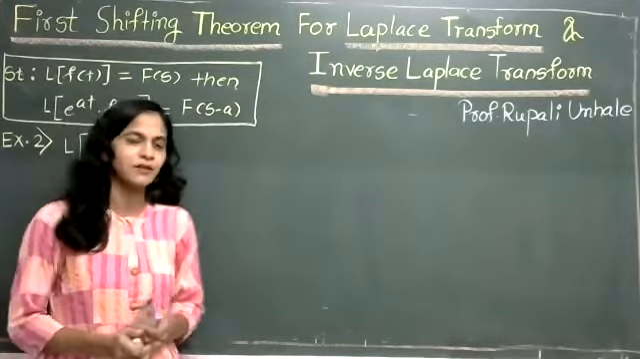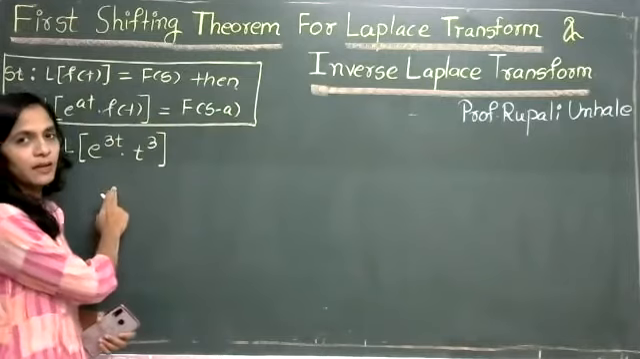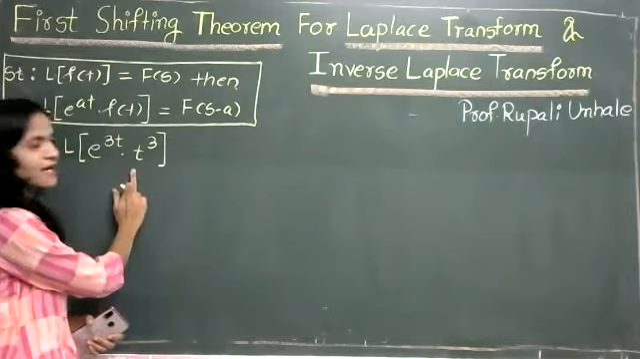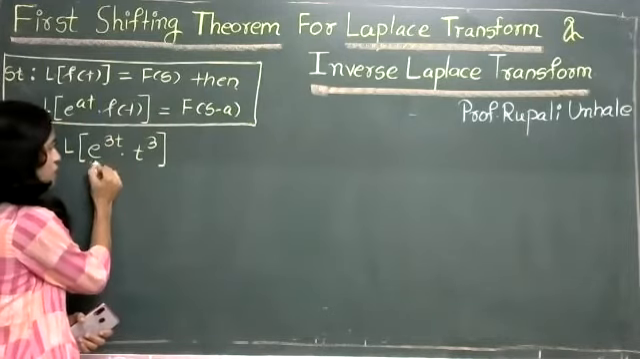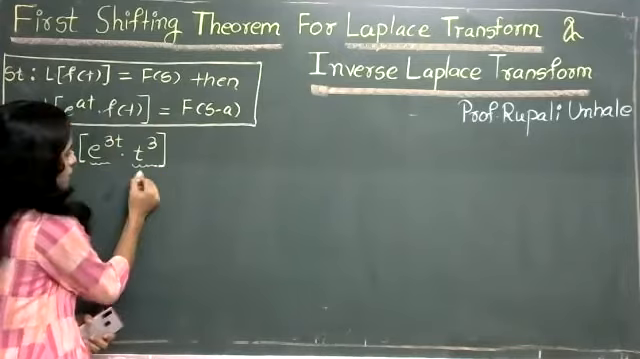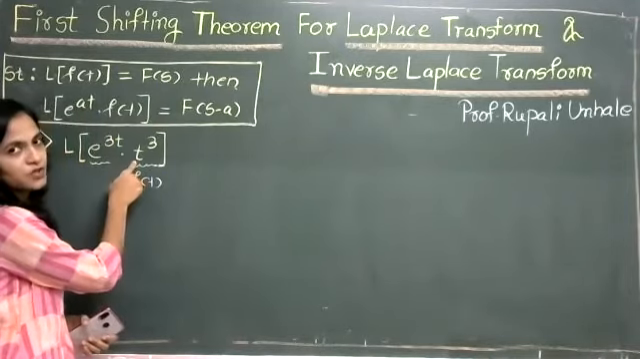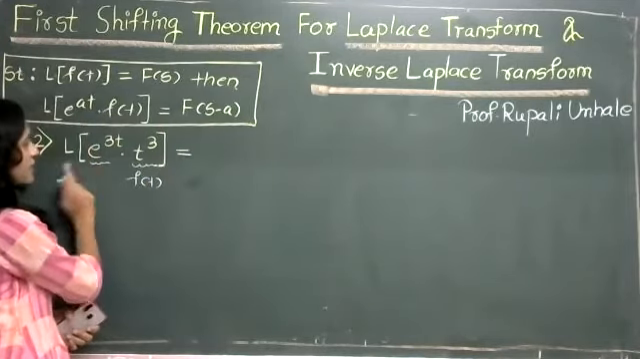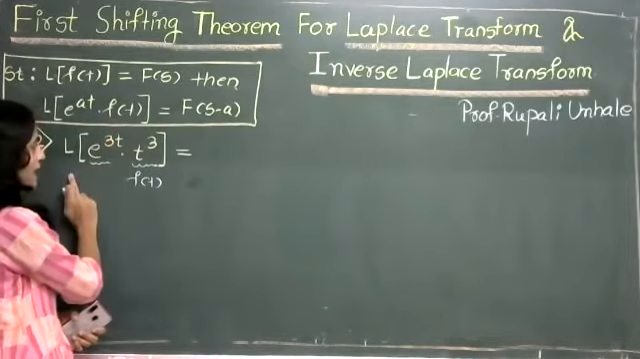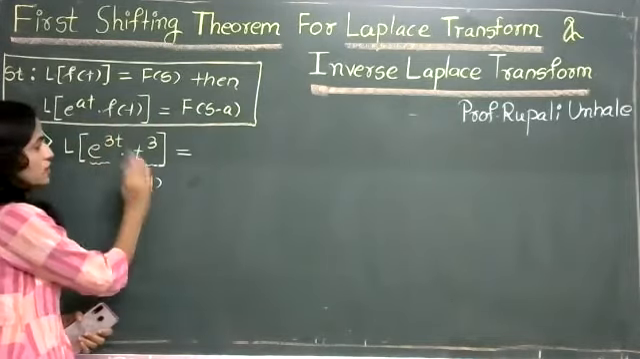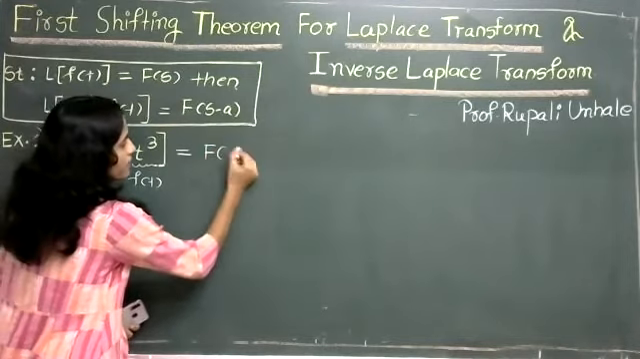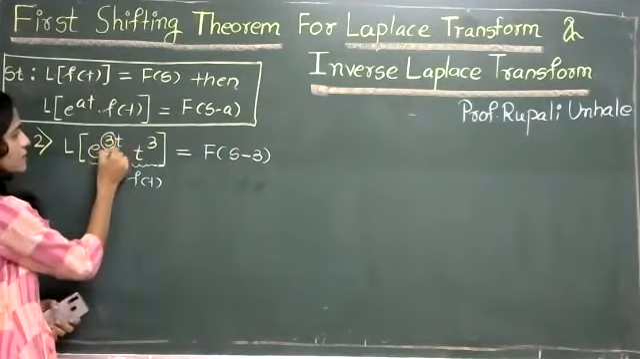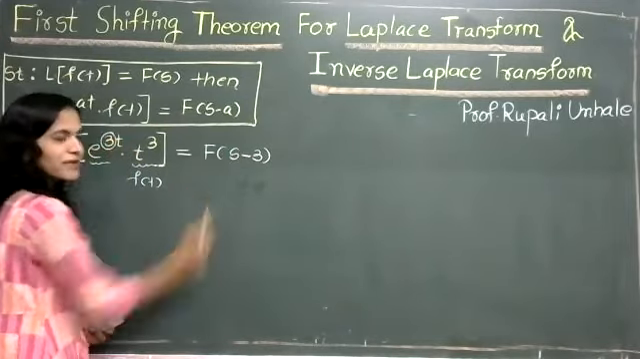Let's start with the second example. Second example is Laplace of e raised to 3t into t cube. Again, you can easily identify this type because it is an exponential term with f(t). So here f(t) is t cube. So we can use here the first shifting theorem. So using the first shifting theorem, Laplace of e raised to 3t into t cube is nothing but F(s minus 3), because the value of a is 3.